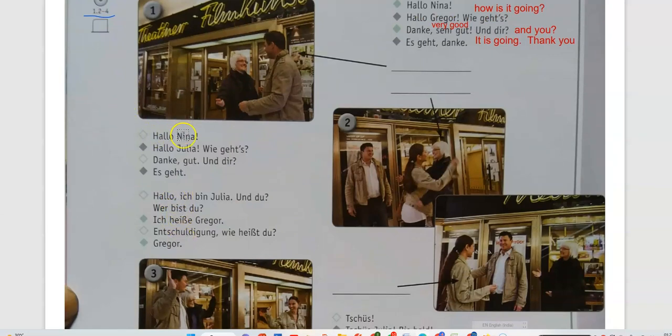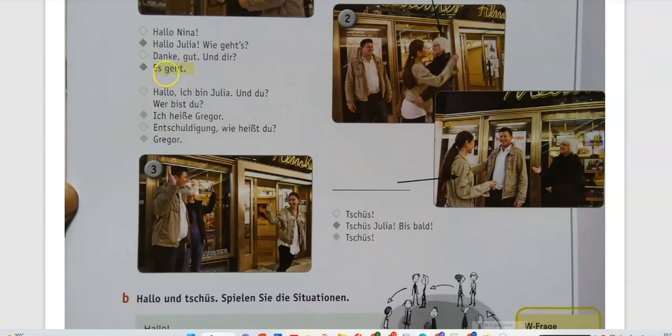And then here it is, hallo Nina, hallo Julia. Wie geht's? So how is it going? Danke, gut. Und dir? And about you? Es geht. It's going. And then hallo, ich bin Julia. It is a conversation which might be happening between strangers. Hallo, ich bin Julia. Und du? And you? Wer bist du? Who are you? Ich heiße Gregor.